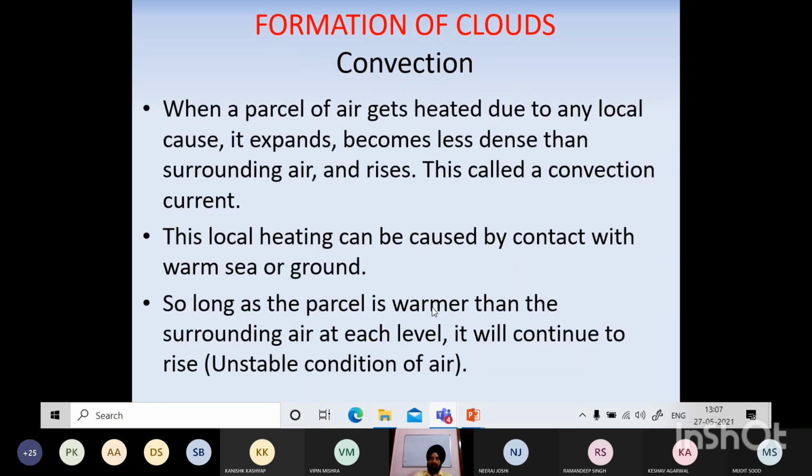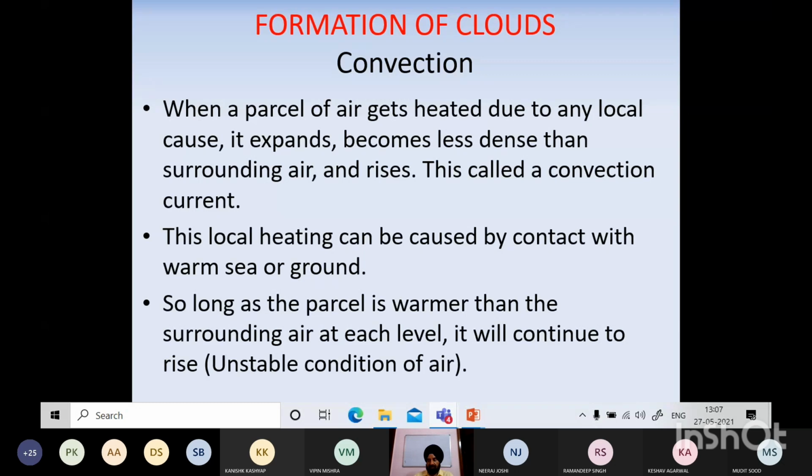Third method is convection. Convection में कैसे है? When a parcel of air gets heated due to a local cause, it expands because it is less dense than the surrounding air, and it rises. This is called convection current. So हमने भी देखा, if you see water boiling, a convection current starts. The same thing is in the atmosphere.